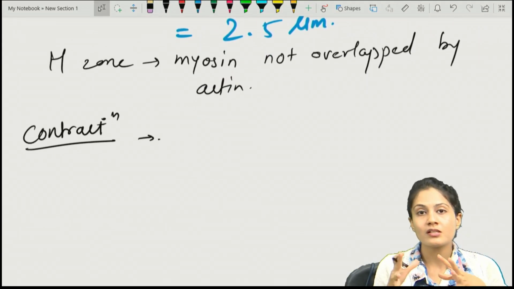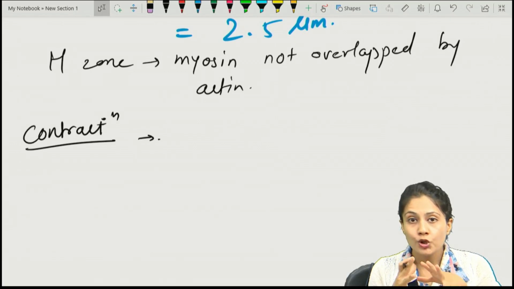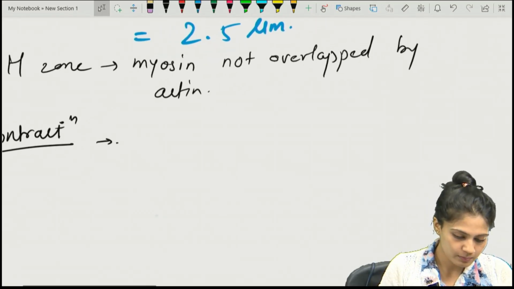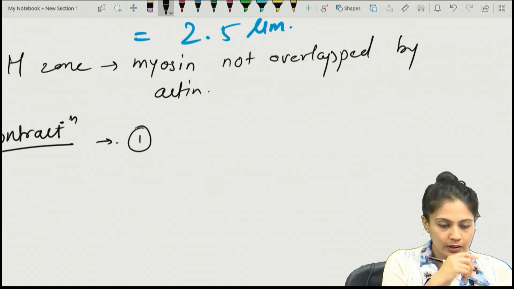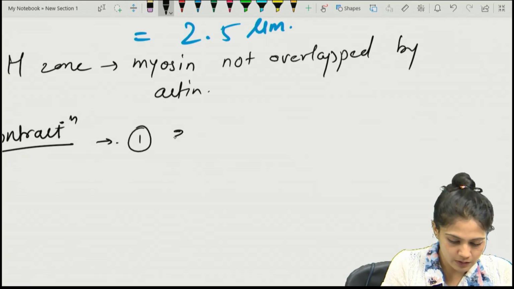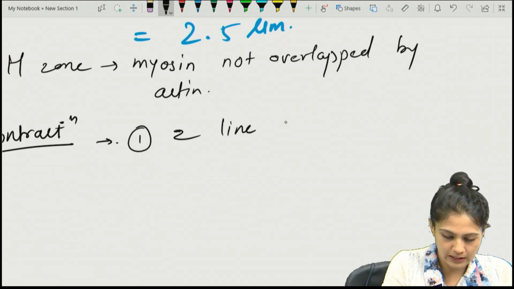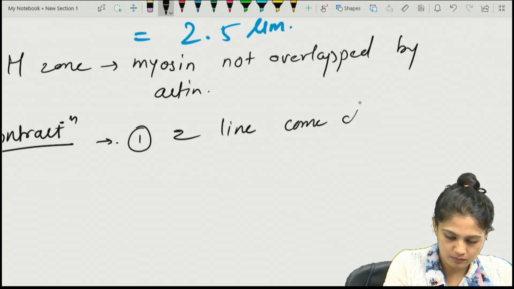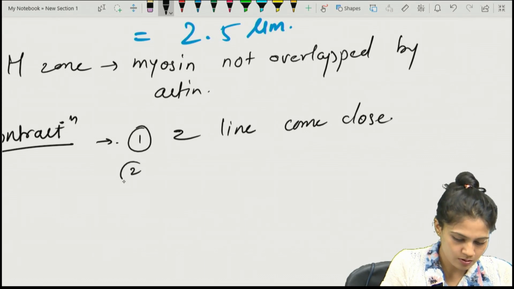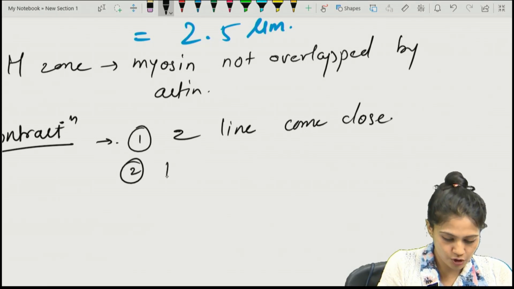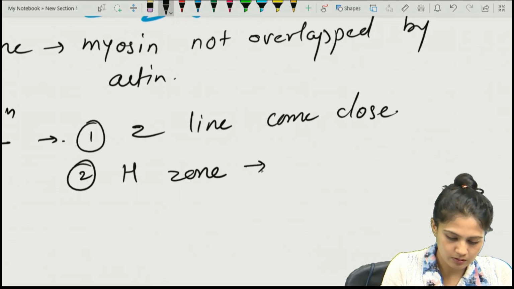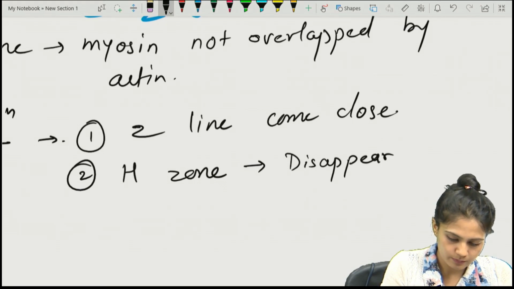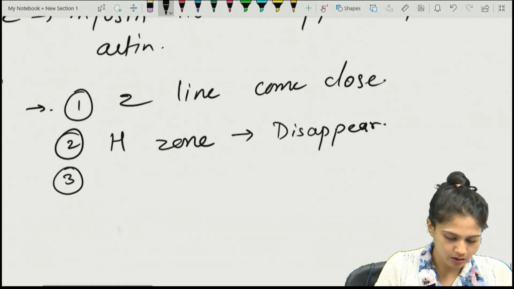That's how the whole sarcomere will be shortened. So let's write down what will happen. First of all, the Z lines will come close. Then the H zone will disappear, right.